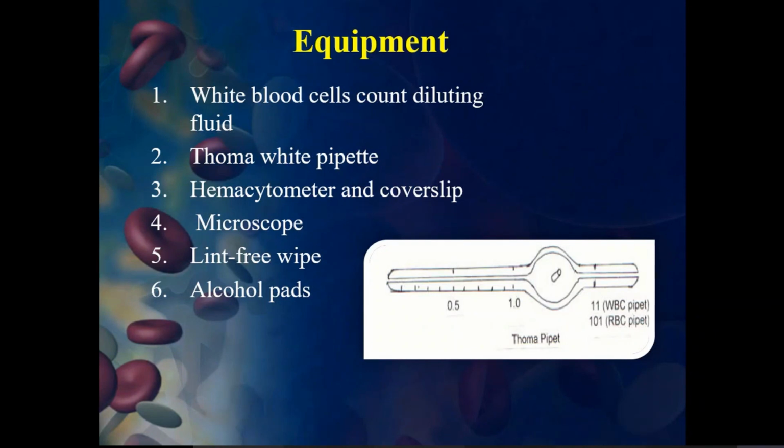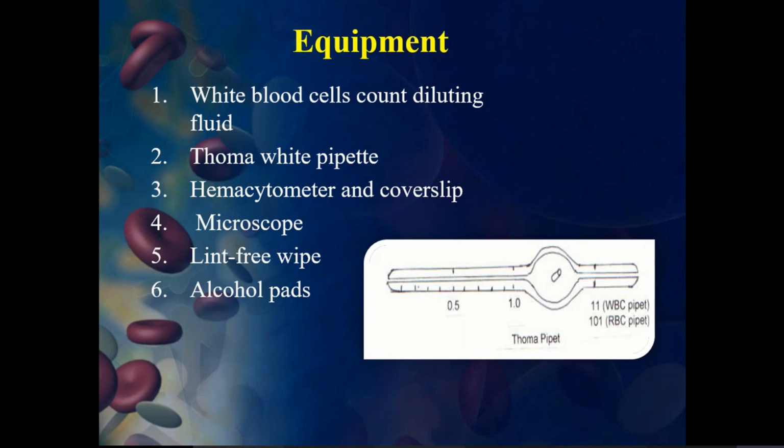This is the thermopipette. You already know about this, right? Then we need the white blood cell count diluting fluid. Then the Thoma white pipette we need as equipment, and the hemocytometer with cover slip is also required. Then we need a microscope, because the hemocytometer can be kept under the microscope to check the number of white blood cells present in each block of the hemocytometer. So that we will also see.